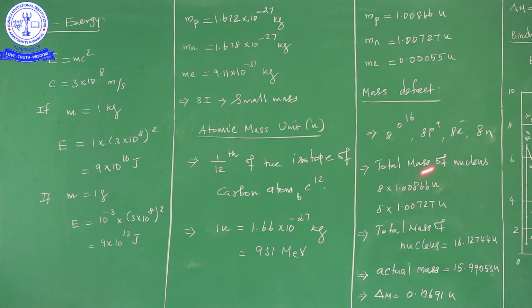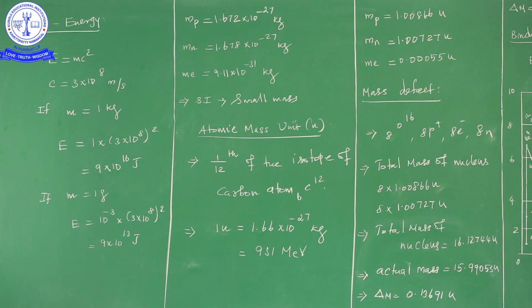To calculate the total mass of the nucleus, we have to add these two values: the mass of one proton times the number of protons, and the mass of one neutron times the number of neutrons. Adding them gives the total mass of the nucleus. Oxygen consists of 16 nucleons, among which 8 are protons and 8 are neutrons. From this calculation, the total mass of the nucleus is 16.12744 atomic mass unit.